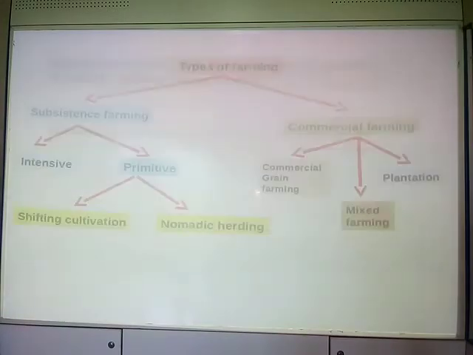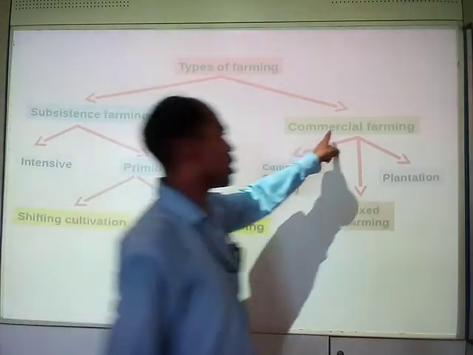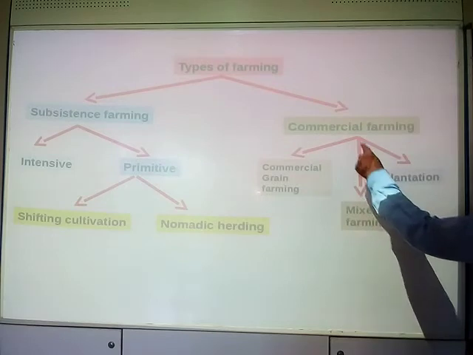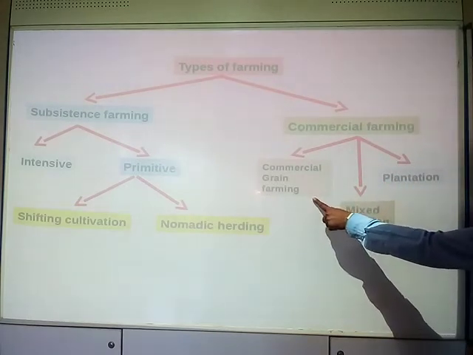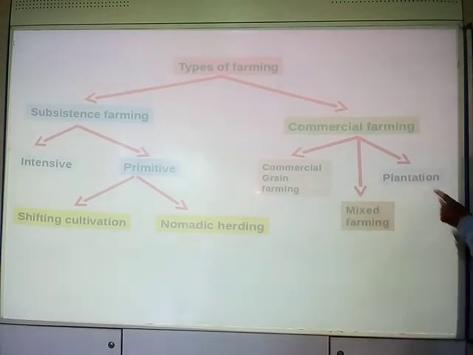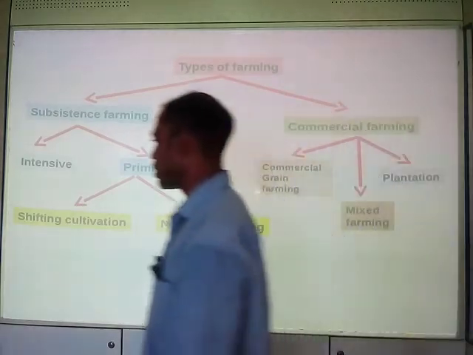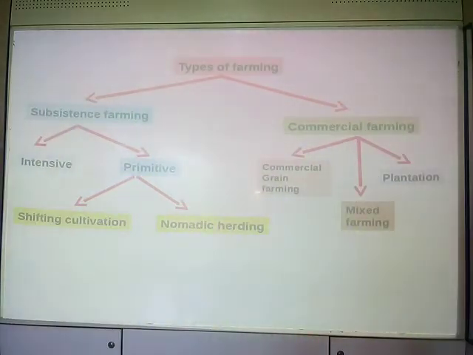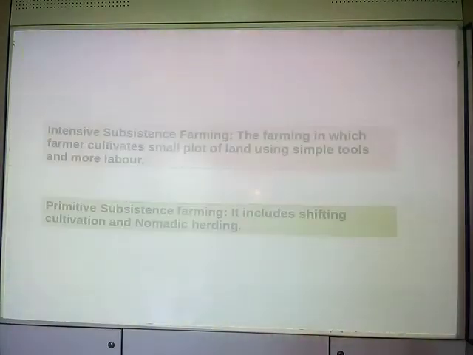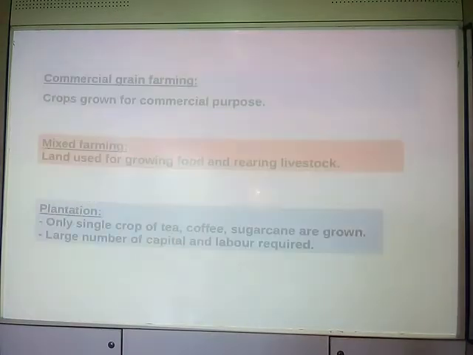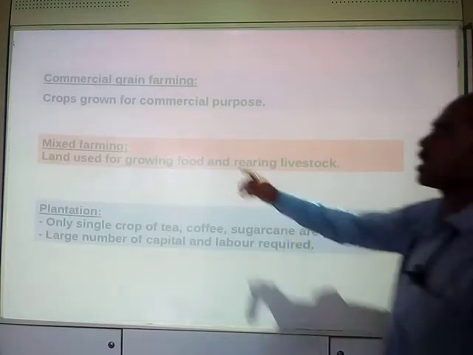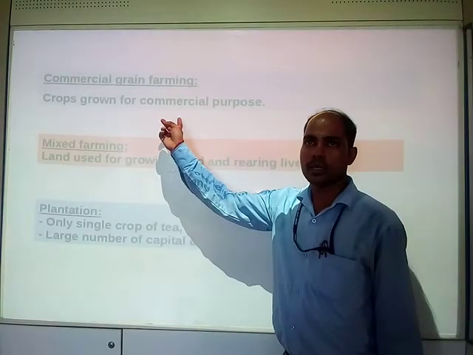Here you see from the flow chart, commercial farming is divided into three types: commercial grain farming, mixed farming, and plantation. Now we will try to understand what commercial grain farming is. Commercial grain farming means crops are grown for commercial purpose, for selling in the market.